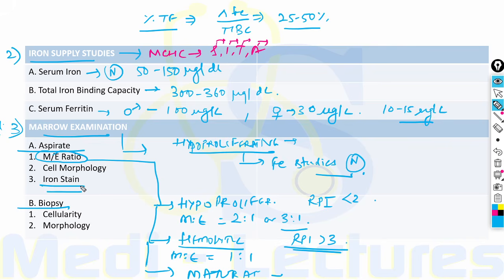Iron stain can be done on the aspirate sample, and the storage iron can be seen in the form of ferritin or hemosiderin, represented by cells known as sideroblasts. The bone marrow examination can diagnose primary marrow disorders such as myelofibrosis, RBC maturation defects, as well as infiltrative diseases. In biopsy, cellularity and morphology of cells can be seen.